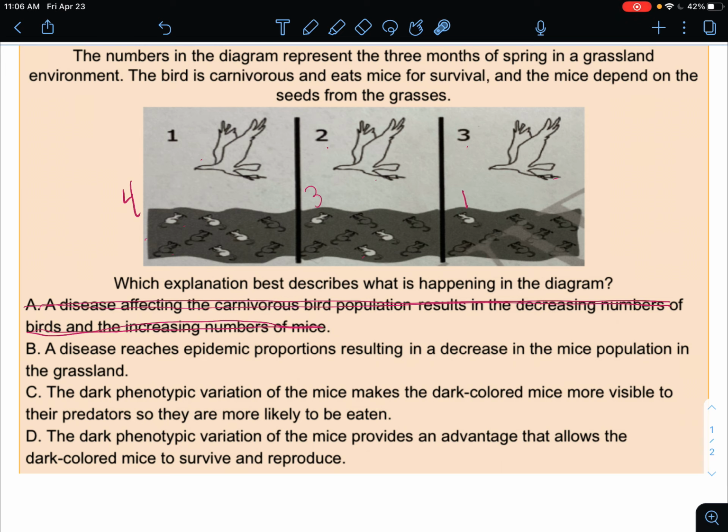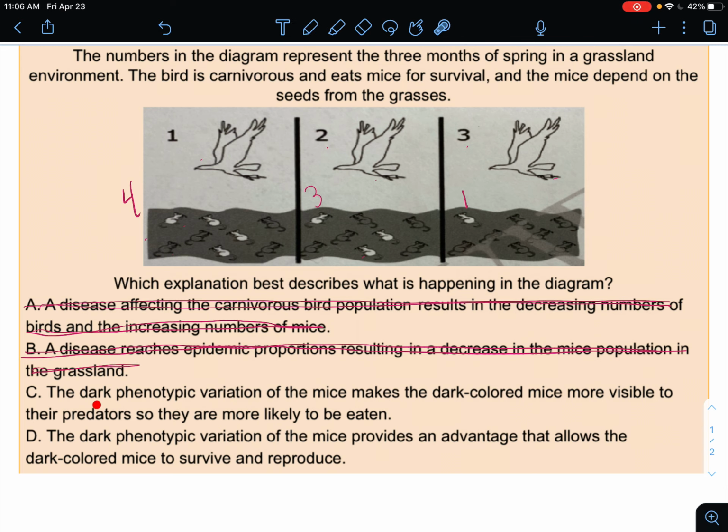No, thank you. Choice B says a disease, there's that disease again, reaches epidemic proportions. Now, sadly enough, I think we might know what epidemic means. It's like a smaller version of a pandemic, and I know y'all know what that means. So it's a big disease, resulting in a decrease in the mice population in the grassland. Again, these mice don't look sickly to me, and the total number of mice isn't really changing. Let's count. We've got 1, 2, 3, 4, 5, 6, 7, 8. Okay, so same amount. No, we're not losing the total number of mice. So no.